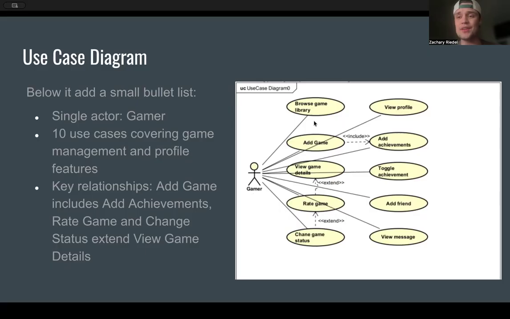So it doesn't have all the games just pulled from the RAWG database because there are so many games in there. It's hard to filter, and there are so many different versions of them as well. We just make the gamer in control of adding these things as of right now.